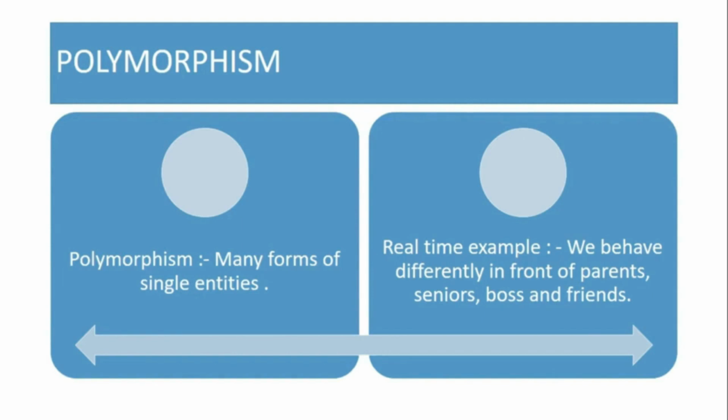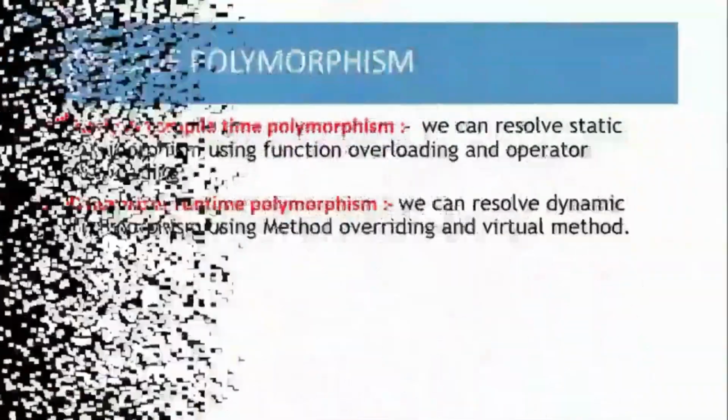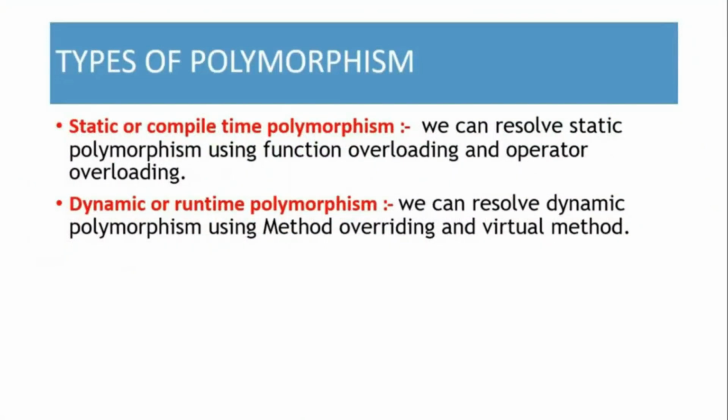Now, types of polymorphism. Static or compile time polymorphism: we can resolve static polymorphism using function overloading and operator overloading. Second is dynamic or runtime polymorphism: we can resolve dynamic polymorphism using method overriding and virtual method. Clear?